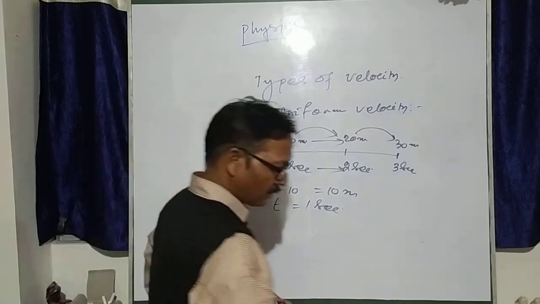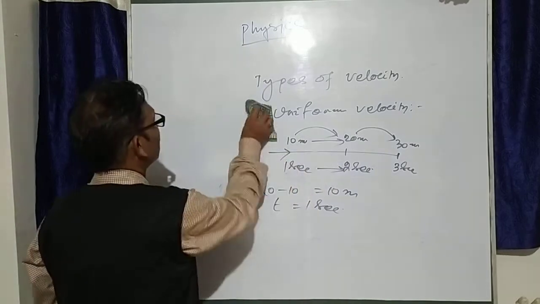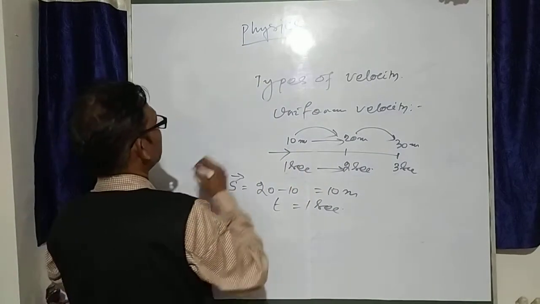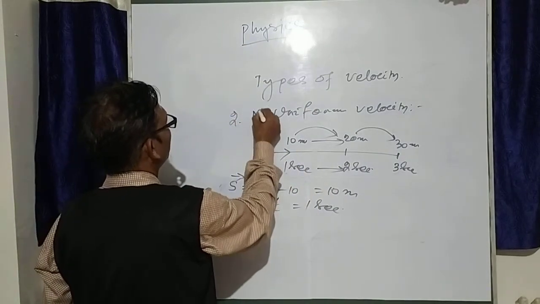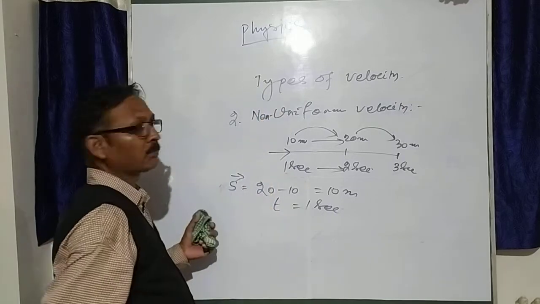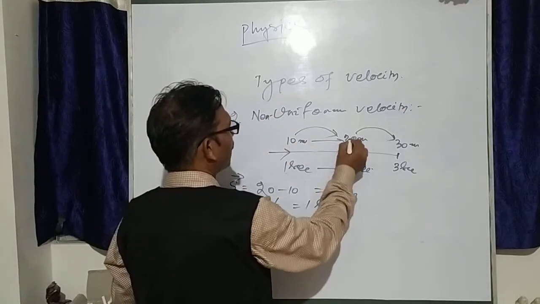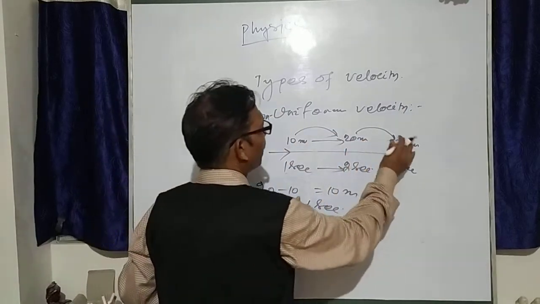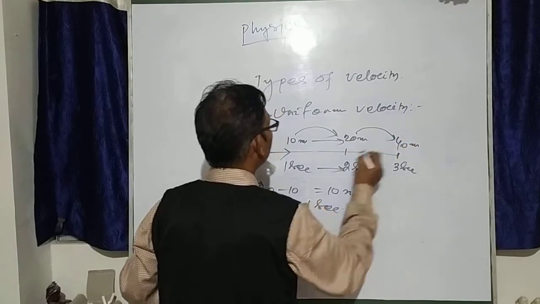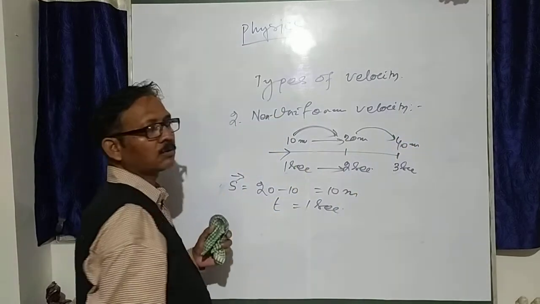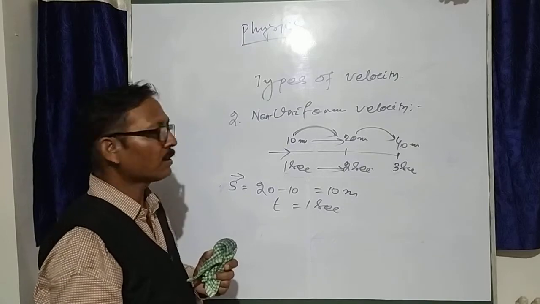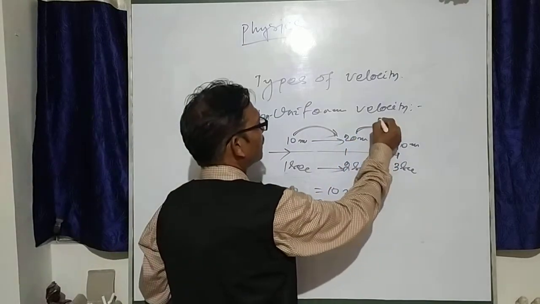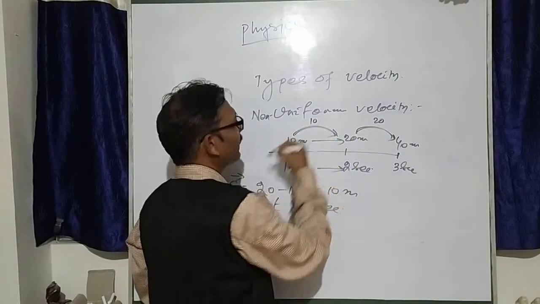Okay, next we will discuss non-uniform. Second is non-uniform. What is non-uniform? You see 10 meter, 20 meter, 20 to 40. This to this is a change of 10 meter. This to this is a change of 20.